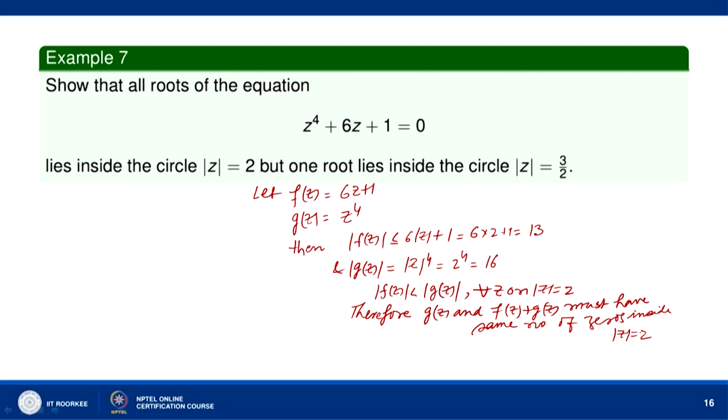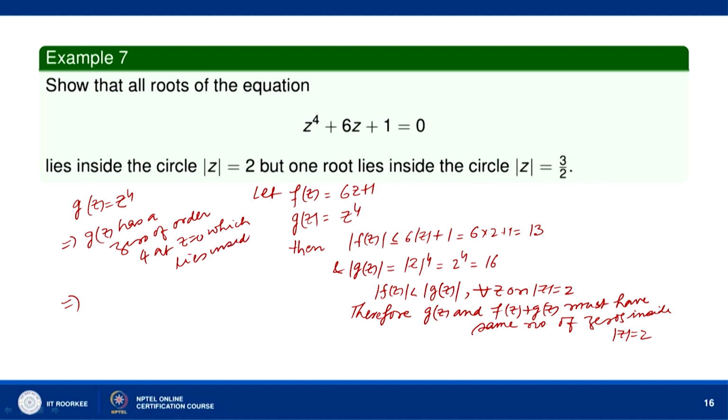Now, let us look at the zeros of g(z). g(z) = z^4 implies that g(z) has a zero of order 4 at z = 0, and z = 0 lies inside |z| = 2.